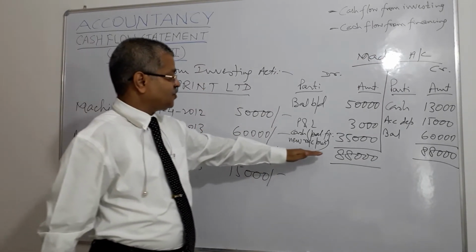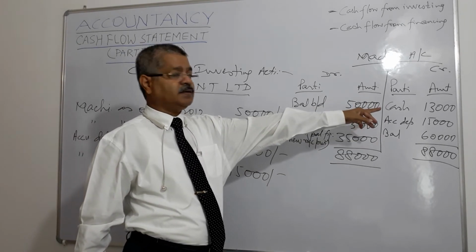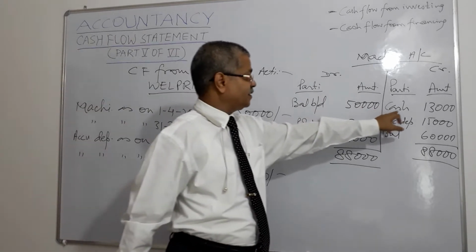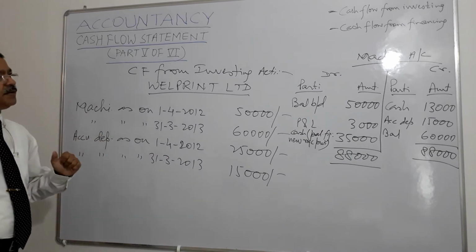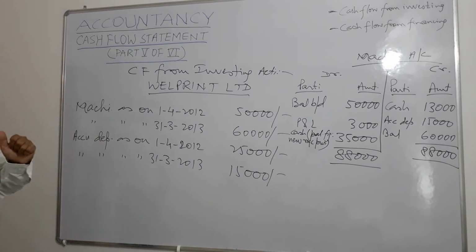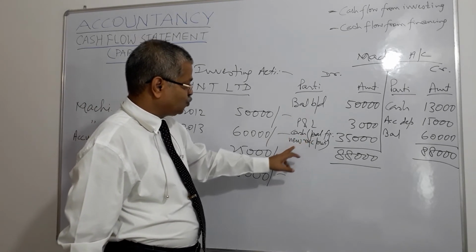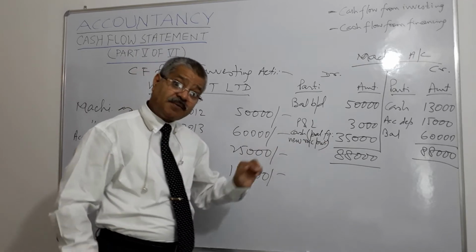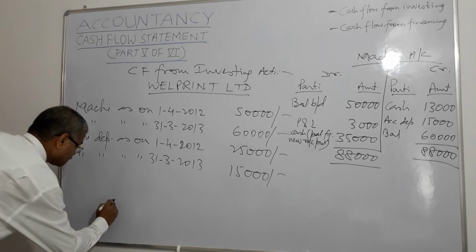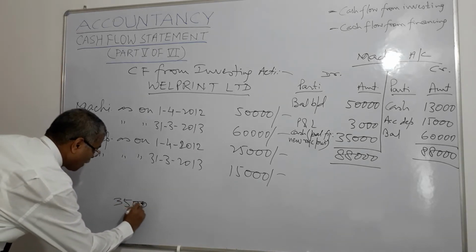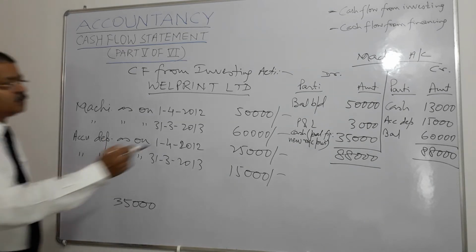So purchase of new machinery will be debited, sale of machinery will be credited, which has been done here, right? And here it is purchased. So both are balanced. So what do we get? Out of the machinery account, we get that cash payment has been made towards new machinery purchase of 35,000. So what is 35,000, inflow or outflow? That is outflow, right? And we know what is the inflow.